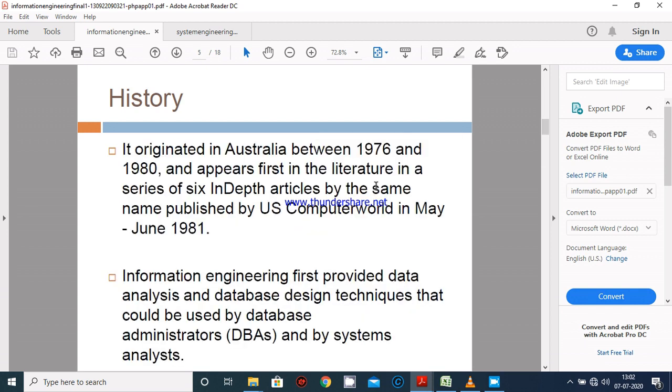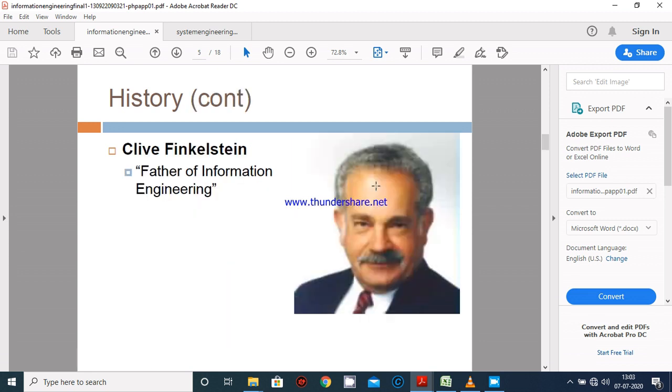Information engineering first provided data analysis and database design techniques that could be used by database administrators, that is DBAs, and by system analysts. Here is the father of information engineering, Mr. Clive Finkelstein.